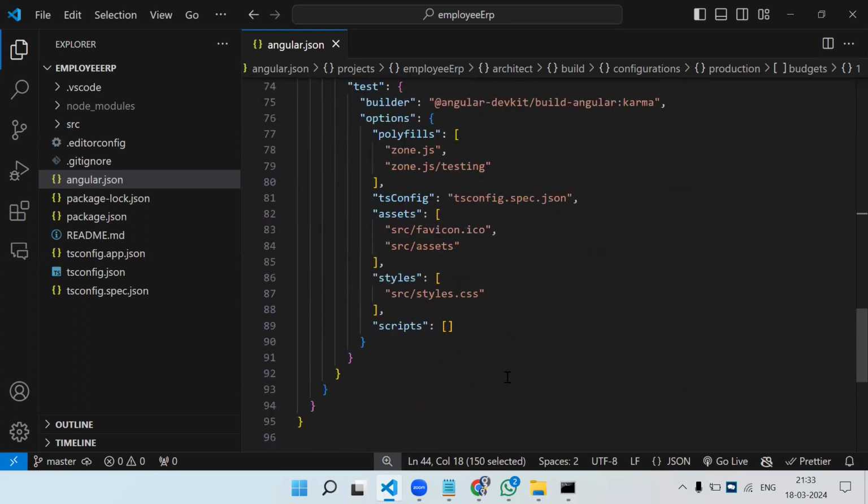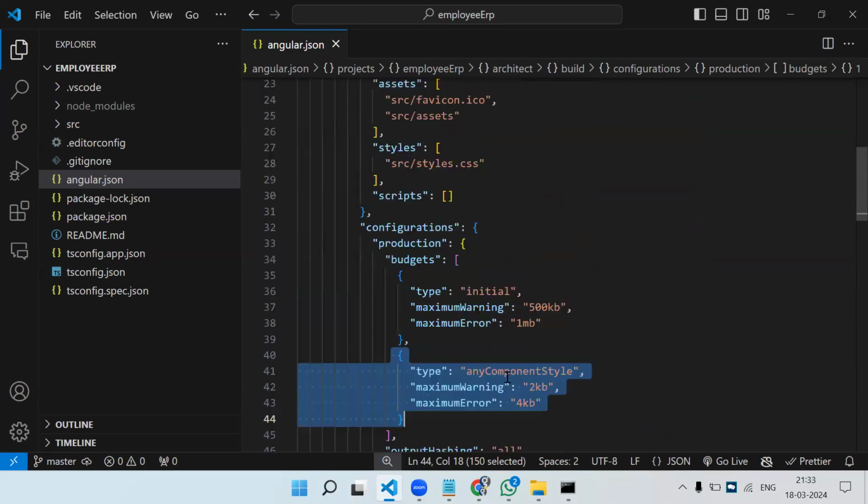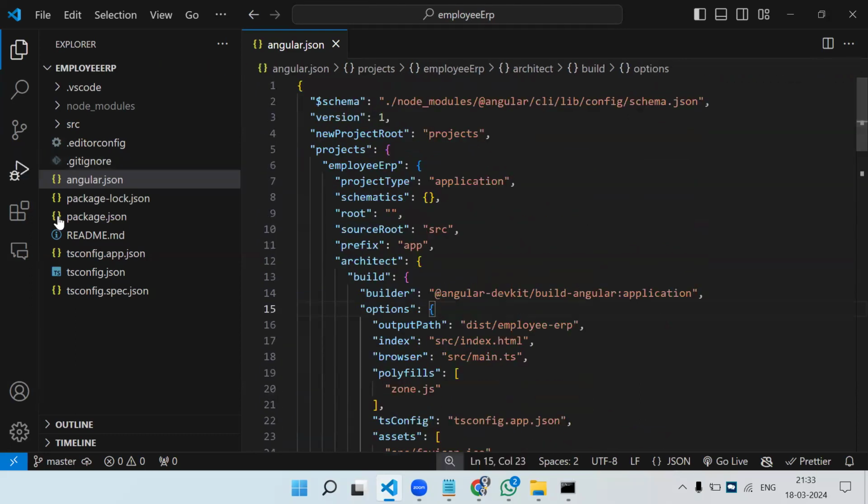So many testing-related configurations are here too. Okay. For now, just package.json and angular.json are important. Others you can ignore. Later we will cover them. For now, package.json and angular.json are the two files we have to care about.